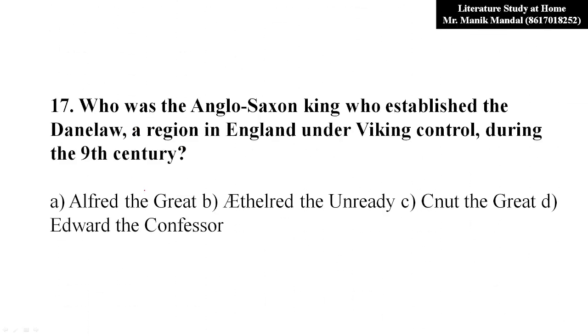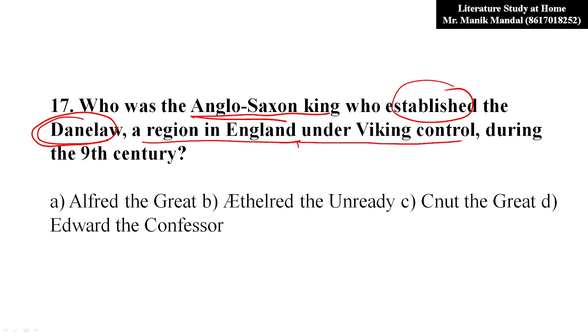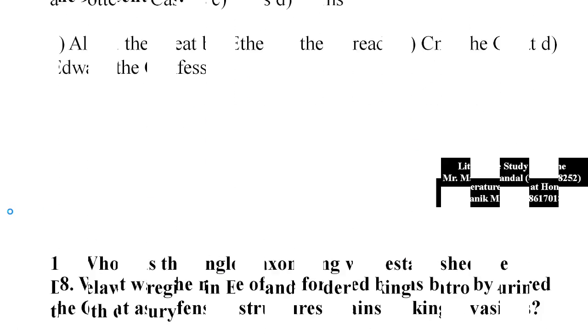Now, question number 17. Who was the Anglo-Saxon king who established the Danelaw? What is Danelaw? Danelaw is a region in England under Viking control during the 9th century. So who was the Anglo-Saxon king who established Danelaw? So it was Alfred the Great.